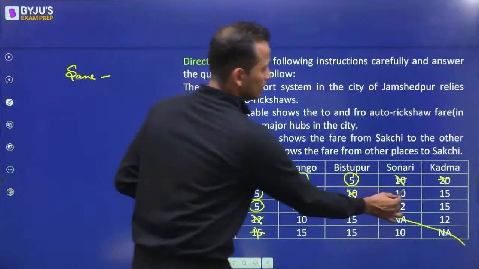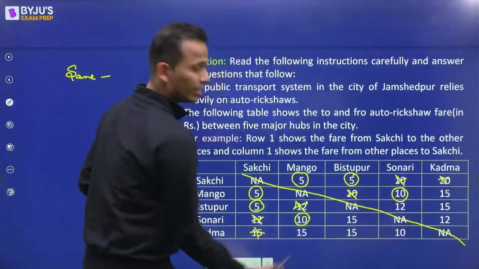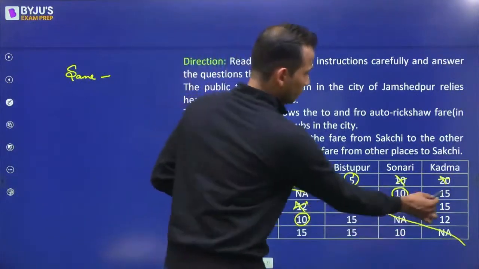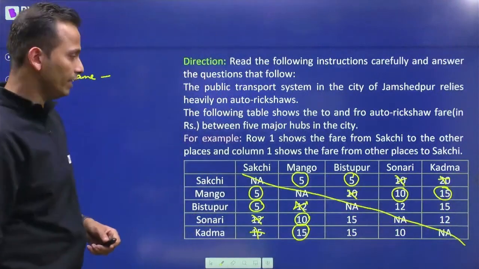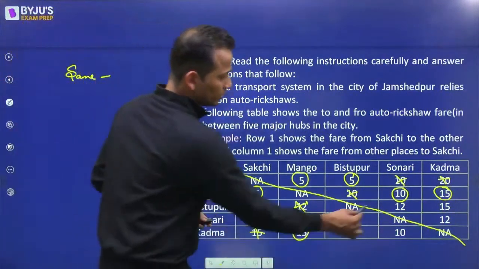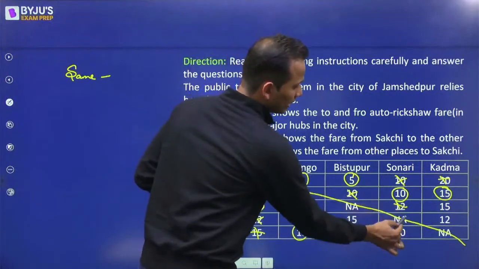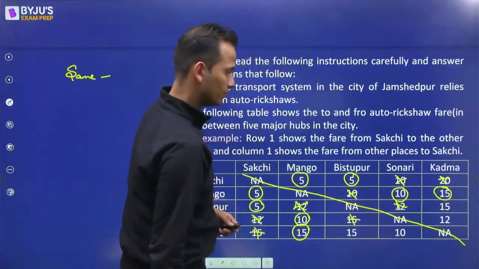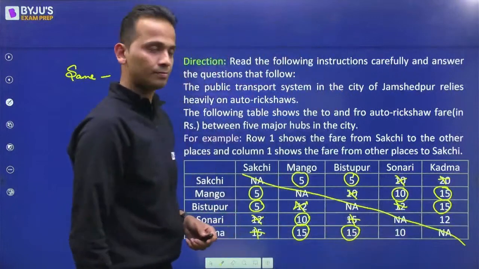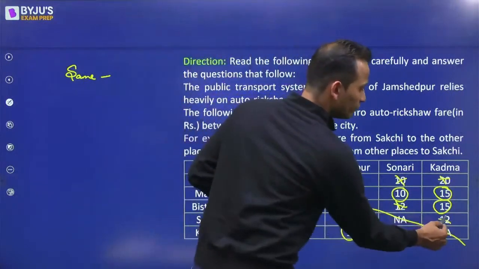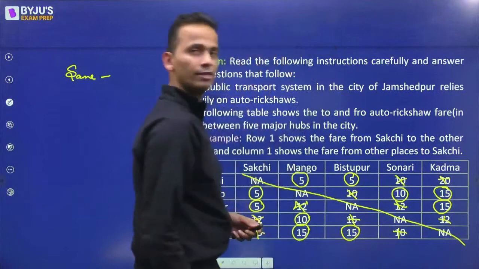Then 10 and 10, they are same. 15 and 15, they are same. Next, 12 and 15, these are different. 15 and 15, these are same. Then finally, 12 and 10, these are different.